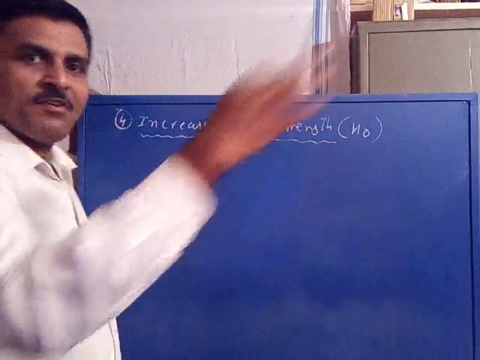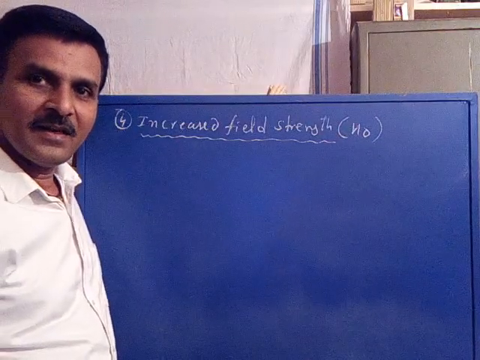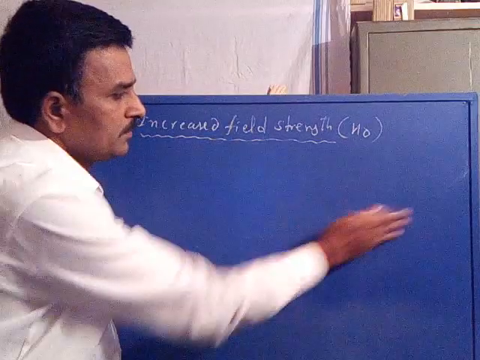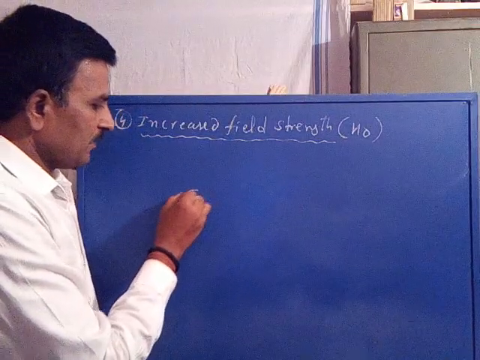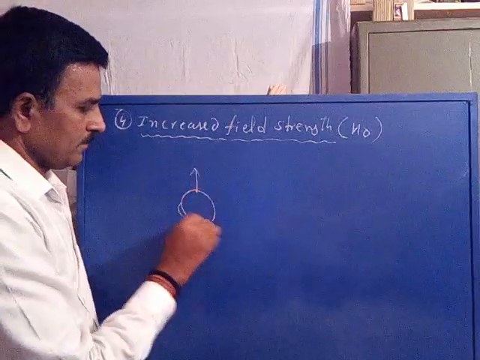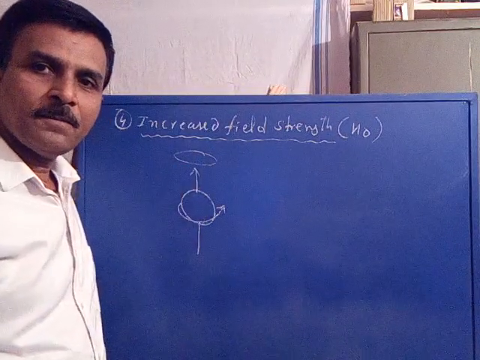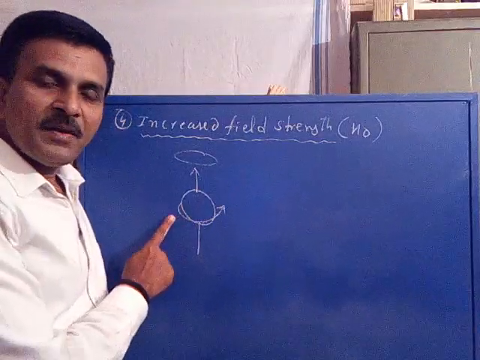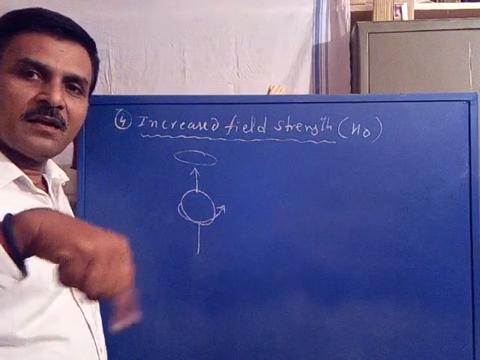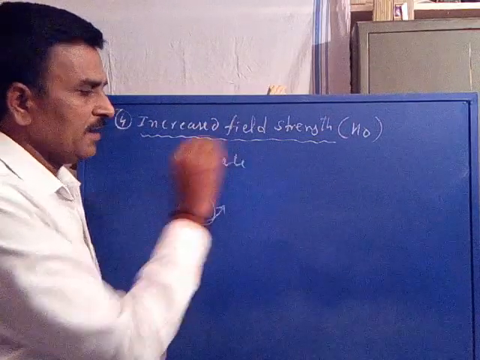Now, in the first semester, we studied that when a nucleus precesses about its vertical axis along with the electron cloud, it produces a certain amount of secondary magnetic field.